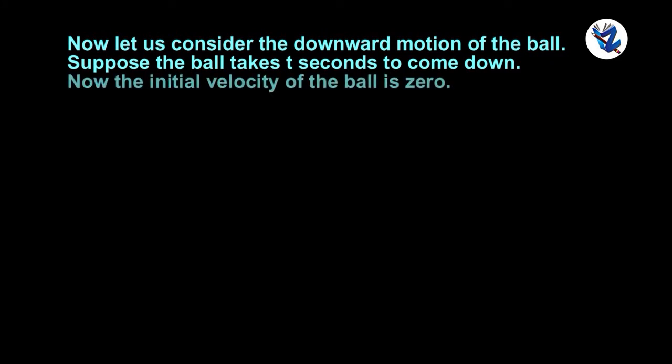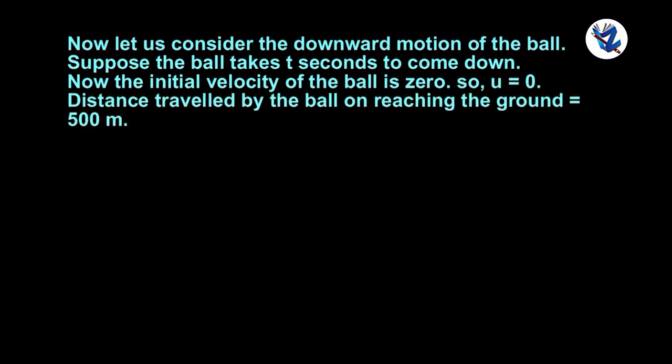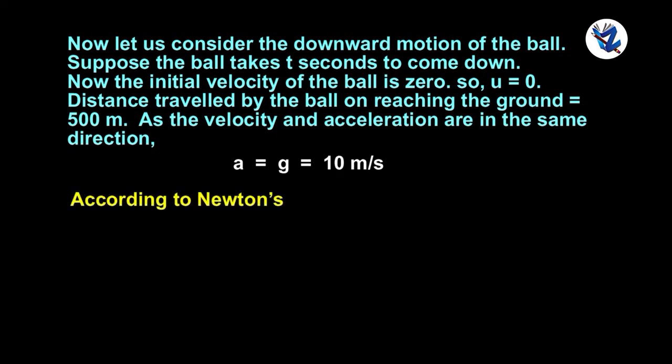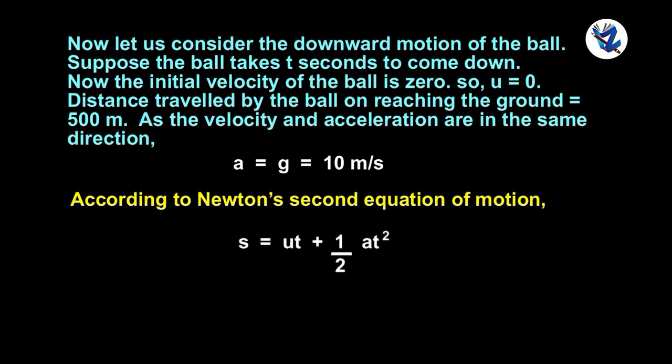Now let's consider the downward motion of the ball. Suppose the ball takes t seconds to come down. Now the initial velocity of the ball is 0. So u is equal to 0. Distance travelled by the ball on reaching the ground is 500 meter. And as the velocity and acceleration are in the same direction, a is equal to g is equal to 10 meter per second square. According to Newton's second equation of motion, s is equal to ut plus 1 upon 2 at square.